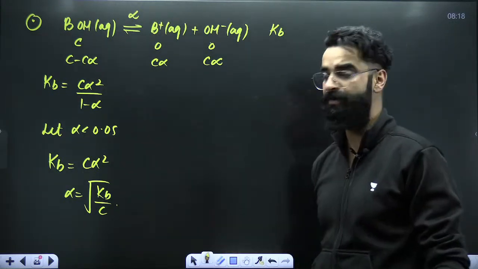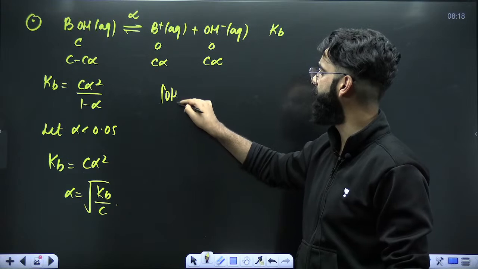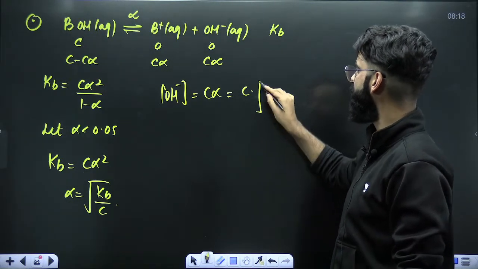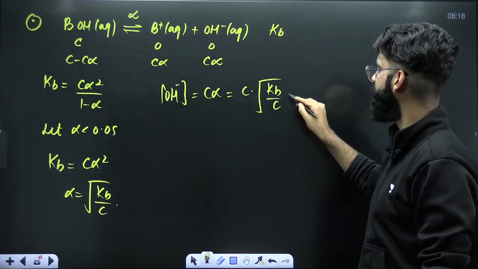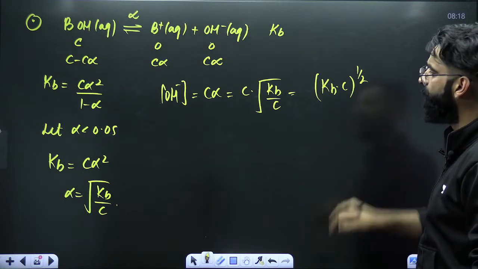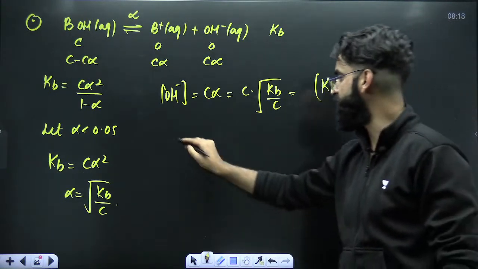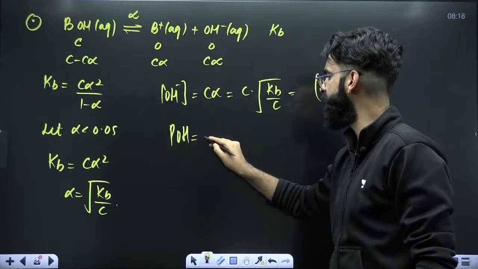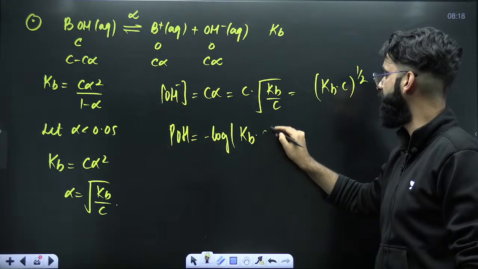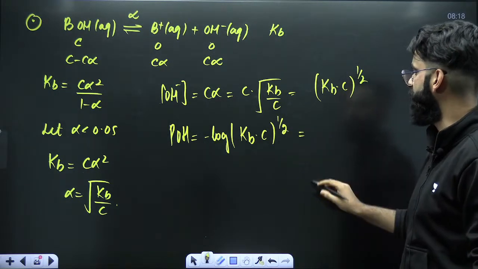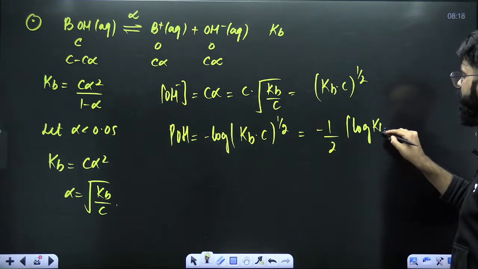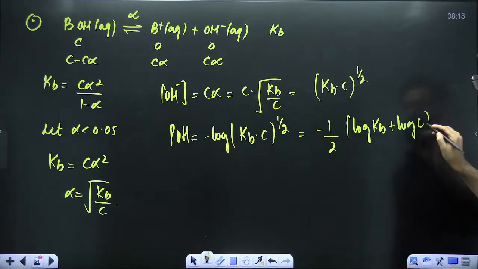If you have alpha as under root of Kb by C, we calculate the OH negative concentration, which is going to be C times alpha. So C as such, alpha is under root of Kb by C. Finally, it is going to be (Kb multiplied by C) whole raised to the power 1 by 2. Once you have the OH negative concentration, get the pOH of the resulting solution: minus log of OH negative, which is (Kb multiplied by C) whole raised to the power 1 by 2. So it's going to be minus 1 by 2, then log of Kb plus log of C. Now use a bit of calculation.